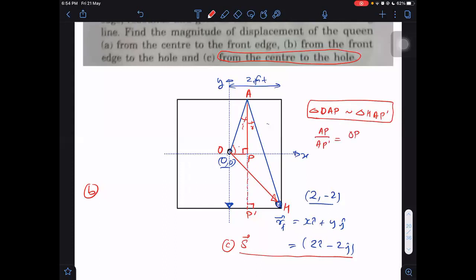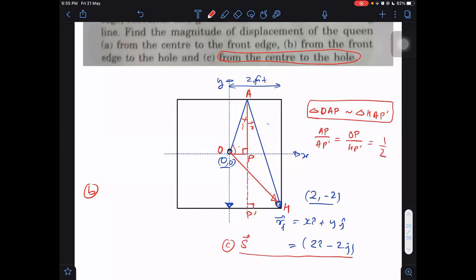to OP side length divided by HP dash. And that is equal to, you can tell what it is equal to. AP is 2 units and AP dash is 4 units. So what is the ratio? 1 by 2, 1:2.